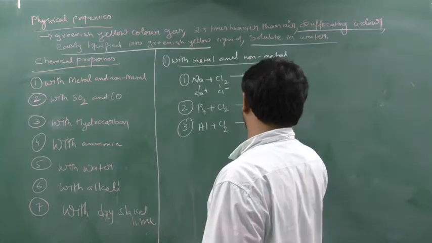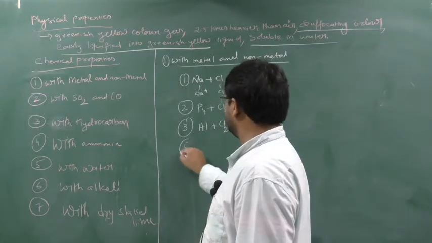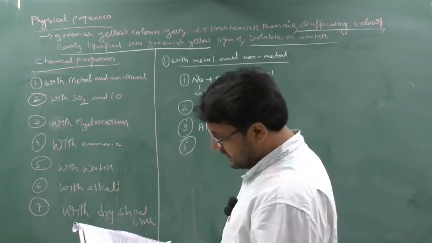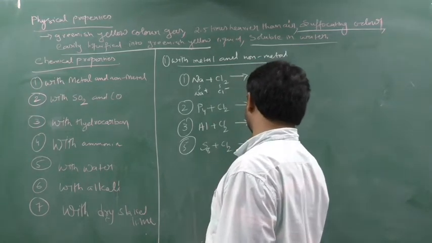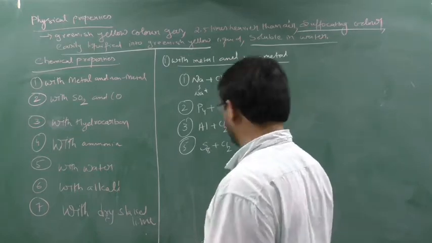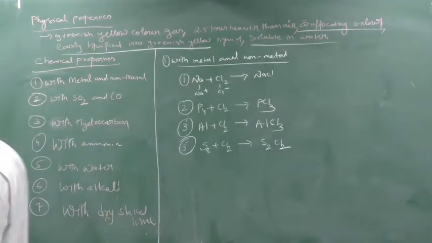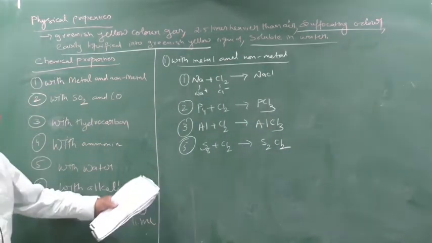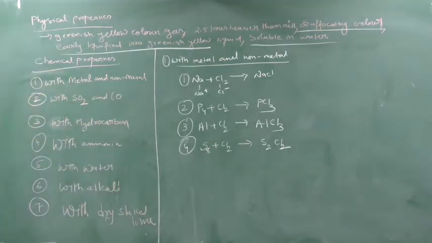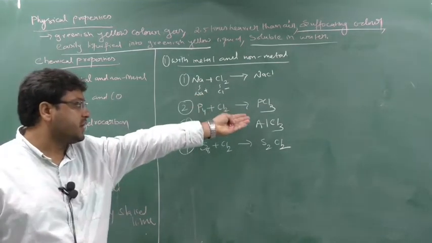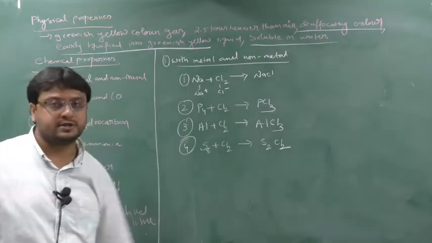AlCl3 and so on. Then one more non-metal we will take, that is sulfur, okay, so it will produce S2Cl2, this also we have seen. Yes or no? So write down, these are certain examples, you can add certain more examples. So it will react with metal and also with non-metal and produce what? Chlorides. That is sodium chloride, phosphorus trichloride, aluminum chloride, sulfur chlorides.